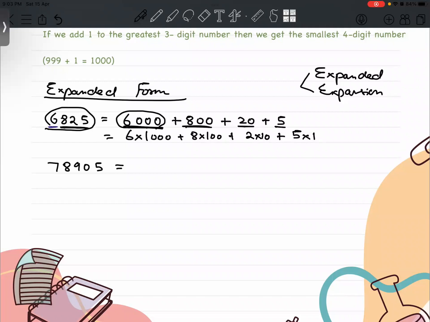Expand this number. 7,000 plus 800, no, not 800. You have made a mistake here. Okay, start again.